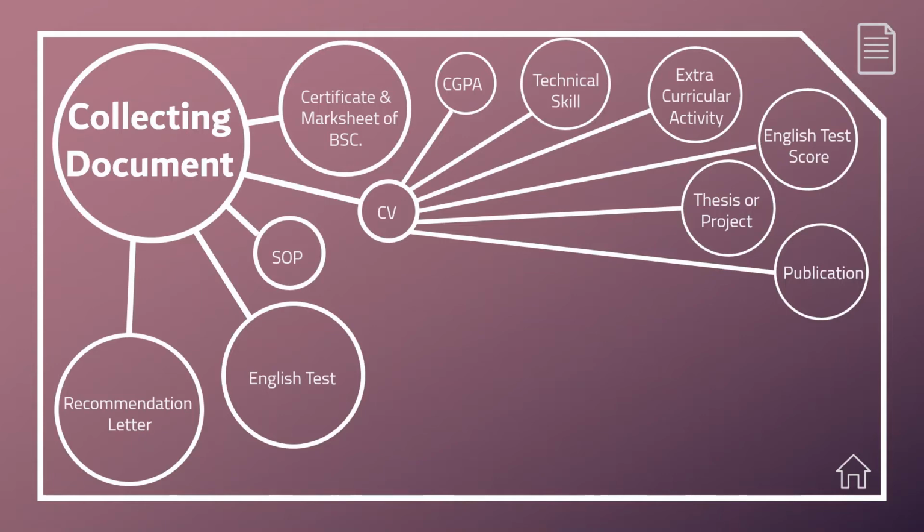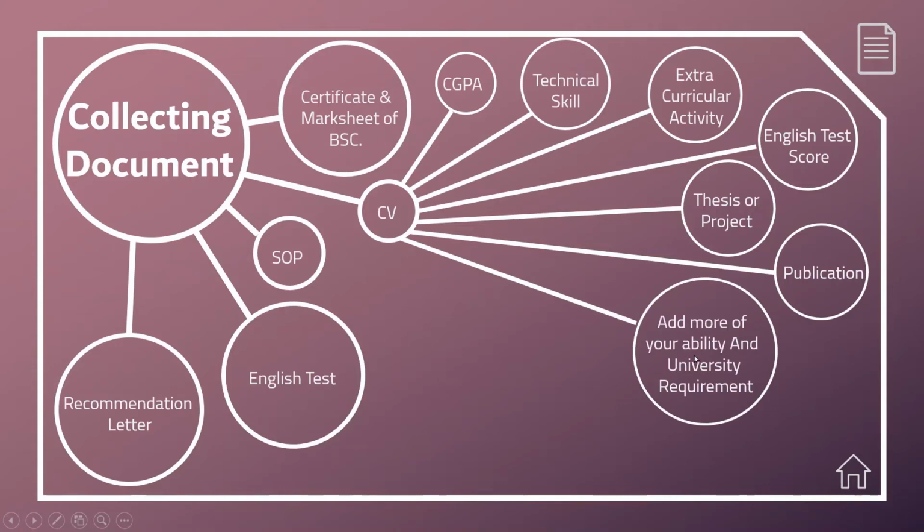Suppose your English is bad like me, and for that your English test score is very poor. In this case, a publication or a very high CGPA is a backup to solve this problem. Add more of your abilities according to the university requirement.